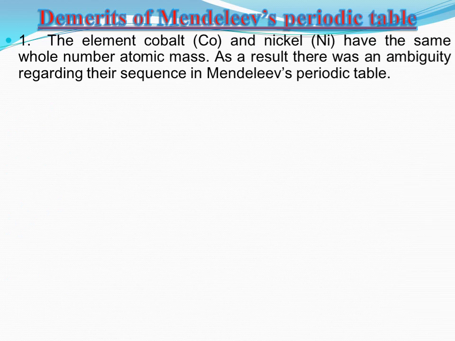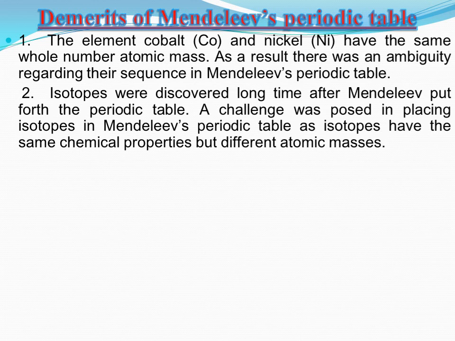Now we are going to learn about the demerits of Mendeleev's periodic table. The elements cobalt and nickel have the same whole number atomic mass. As a result, there was an ambiguity regarding their sequence in Mendeleev's periodic table. Isotopes were discovered a long time after Mendeleev put forth the periodic table. A challenge was posed in placing isotopes in Mendeleev's periodic table, as isotopes have the same chemical properties but different atomic masses.